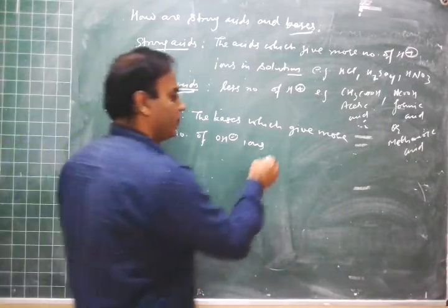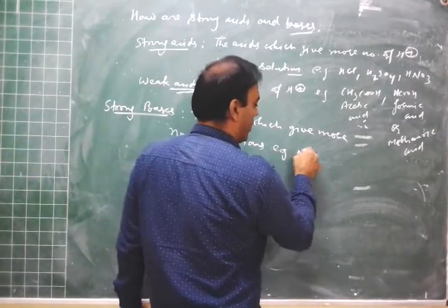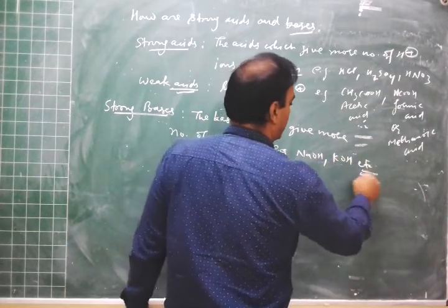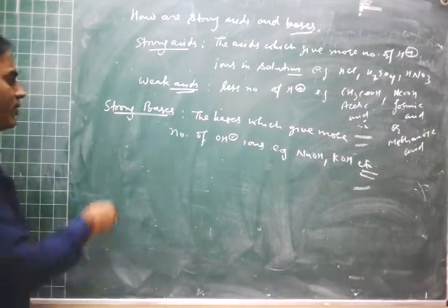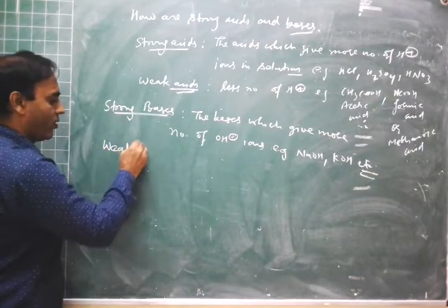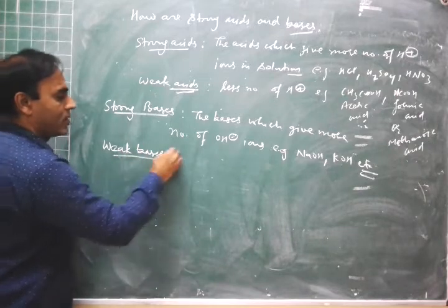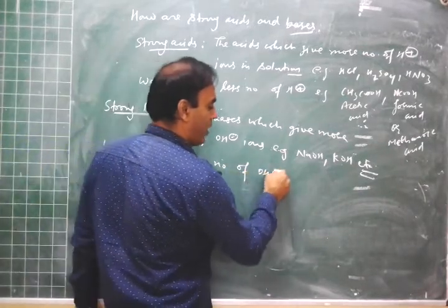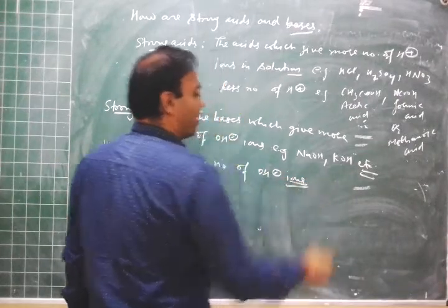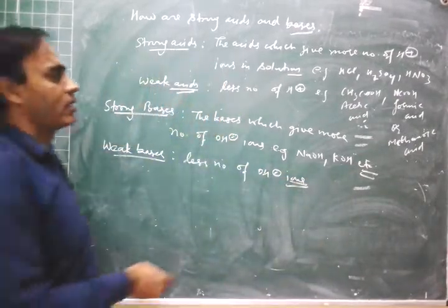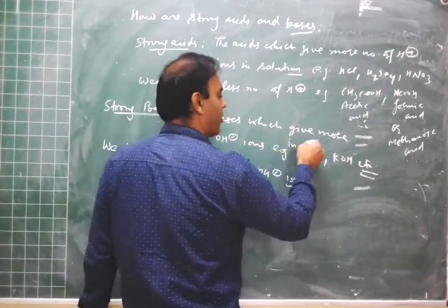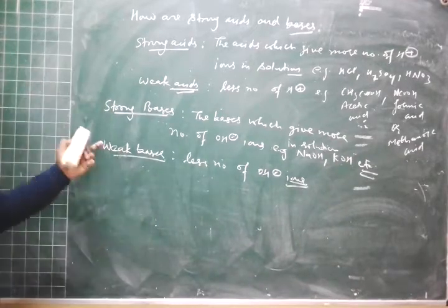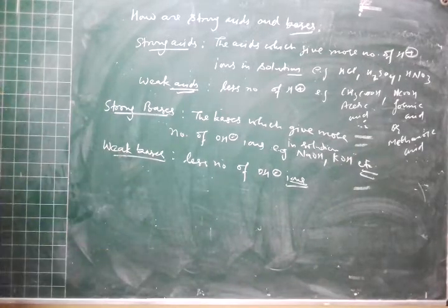For example, NaOH, KOH, etc. Now what are weak bases? Those which give less number of OH negative ions in aqueous solution are known as weak bases. You have to mention this also, that in aqueous solution, or you can simply write in solution.